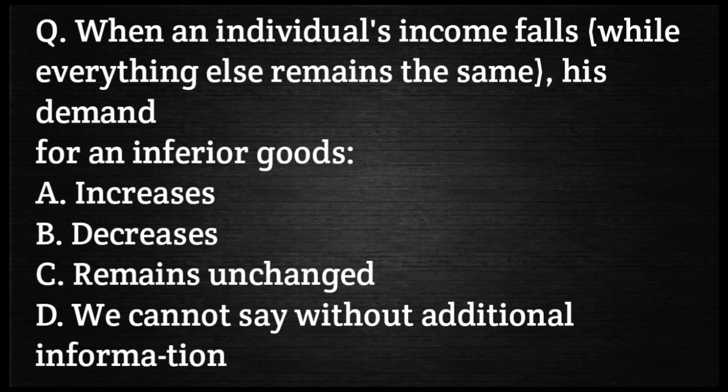Let's move to another question. When an individual's income falls while everything else remains the same, his demand for an inferior good: increases, decreases, remains unchanged, or we cannot say without additional information. Your correct answer is increases. When individual income falls while everything else remains the same, his demand for an inferior good increases.